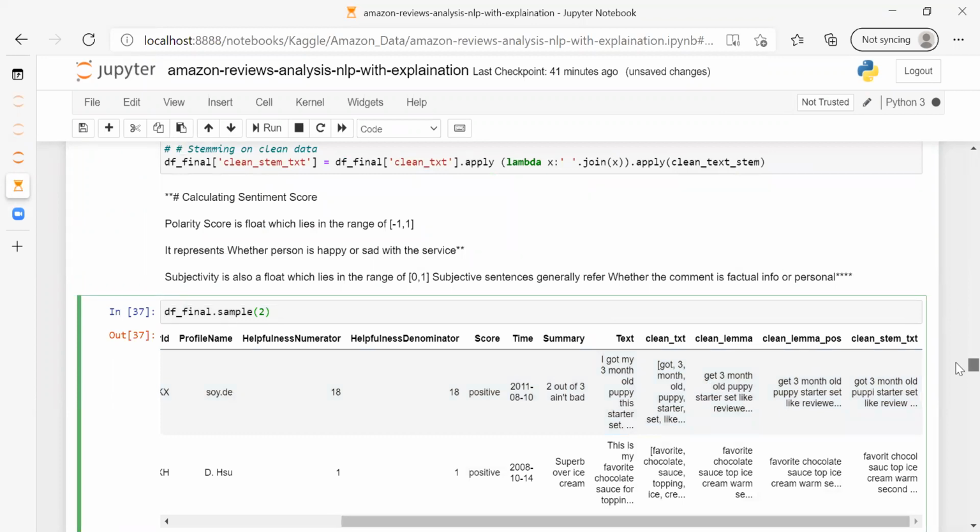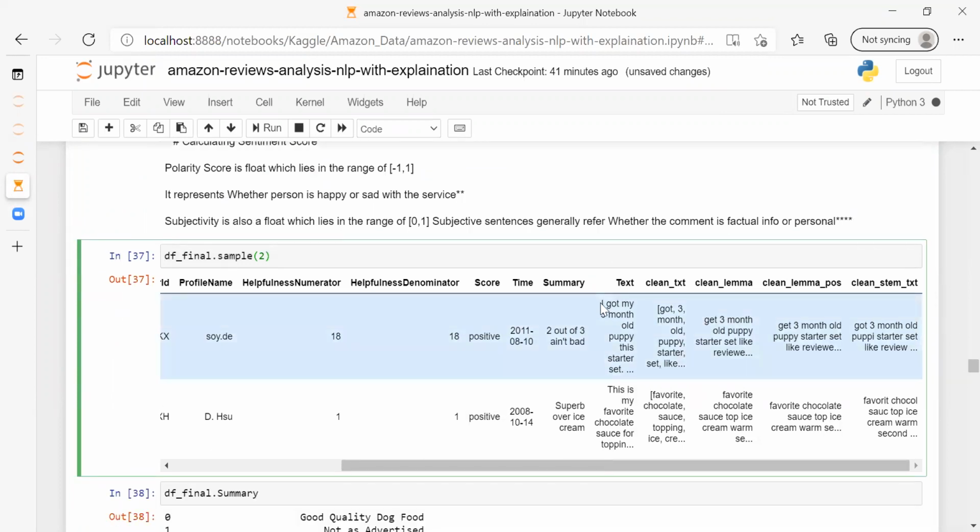Here you can see this was the original text. Let's suppose what I can read is, I got my 3-month-old puppy this starter. In clean text, I have removed the stop words like I, my, all these words. In clean lemma, the function that we created earlier has converted got into get.